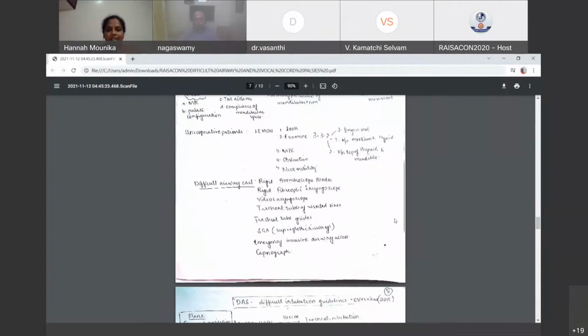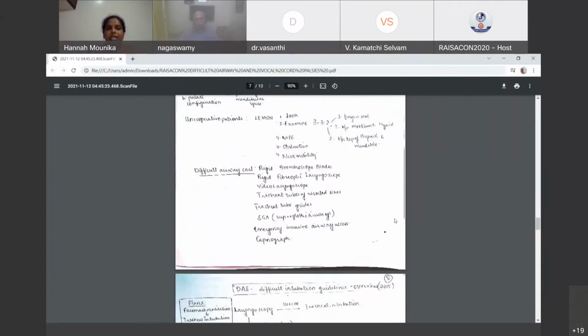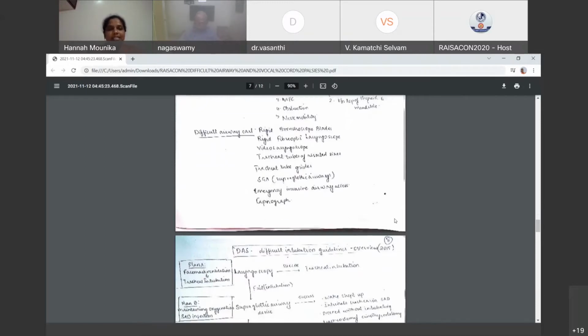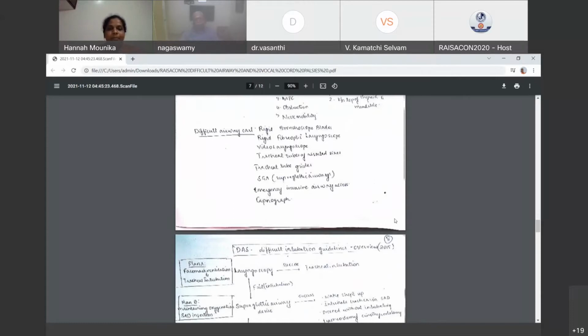Difficult airway cart, if we have to make it ready, this should include the following things: rigid bronchoscope blades, rigid fiber optic laryngoscope, video laryngoscope, tracheal tubes of assorted sizes, tracheal tube guides like gum elastic bougie, etc., supraglottic airway devices, and then emergency invasive airway access and an external EtCO2 detector.